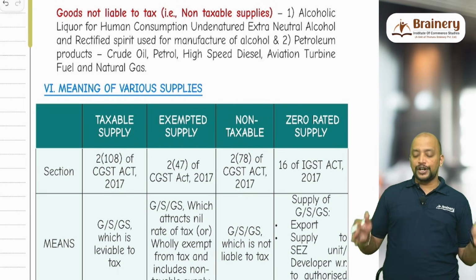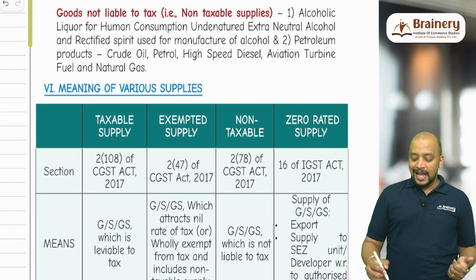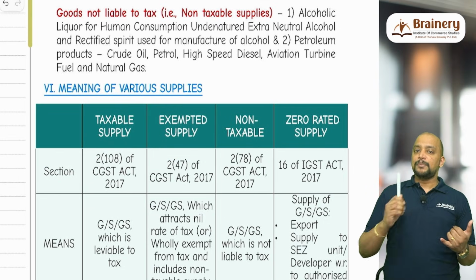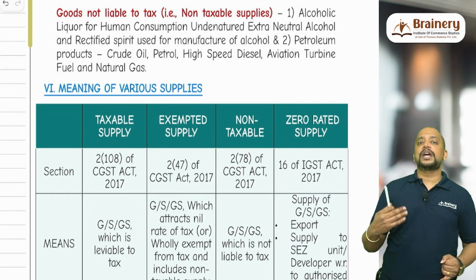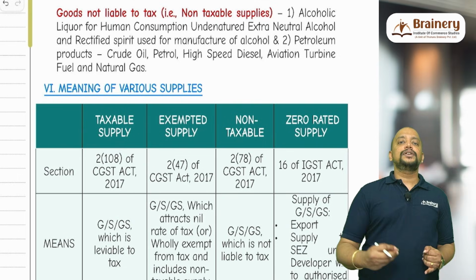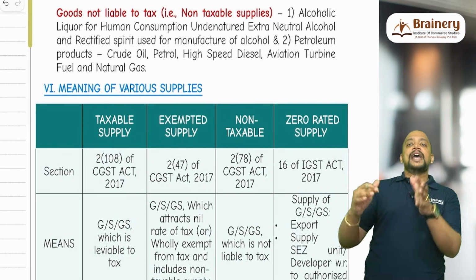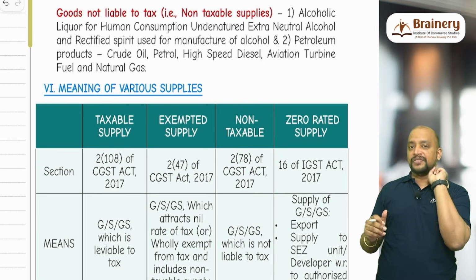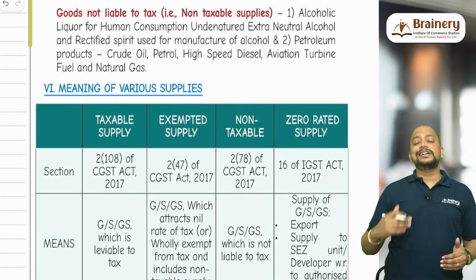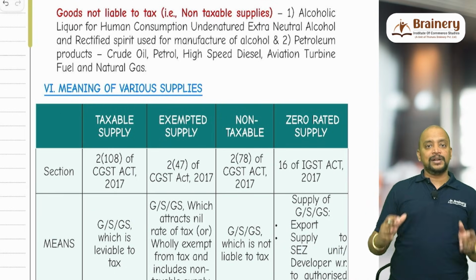Supply is broadly divided into 4. Taxable supply, which means supply on which GST is payable, and exempted supply, that is, it may be notified as exempted from time to time. Government, on the recommendations of GST Council as per section 11, read with notification 12/2017 as amended from time to time, will be adding a lot of exemptions, that is called notified exemption. Or in the tariff, the rate itself is nil, that is also exempted. Or non-taxable also will be coming under exempted.